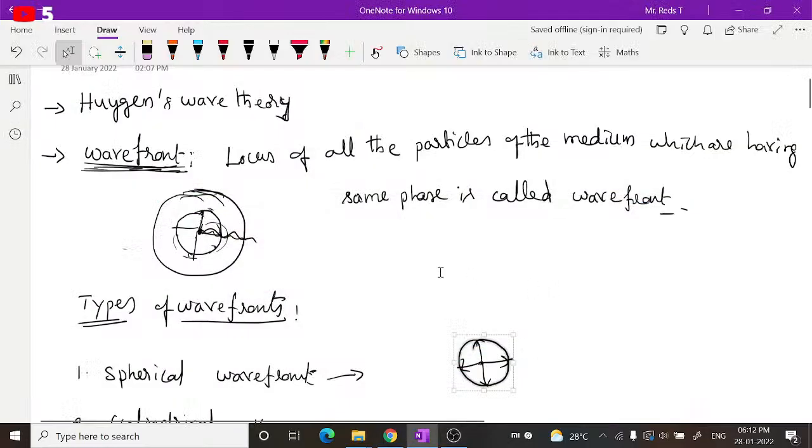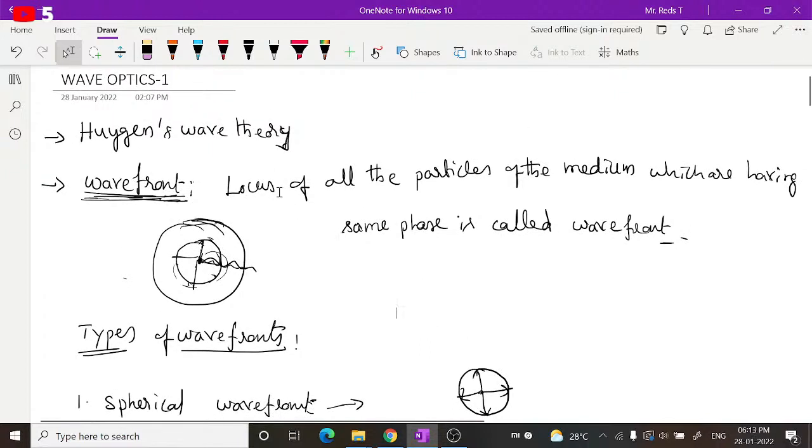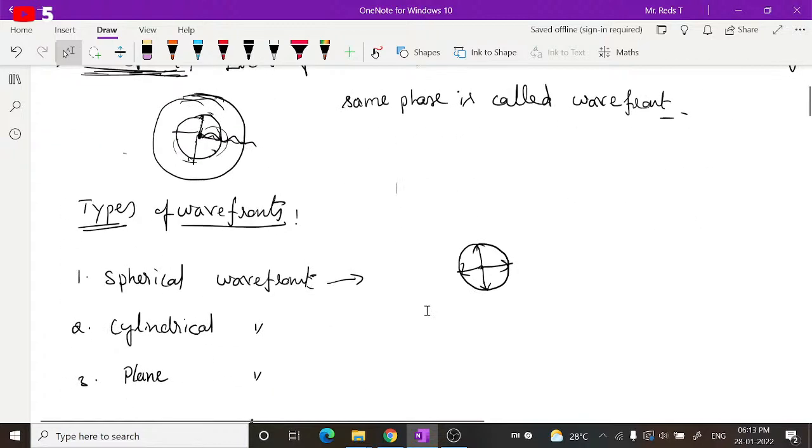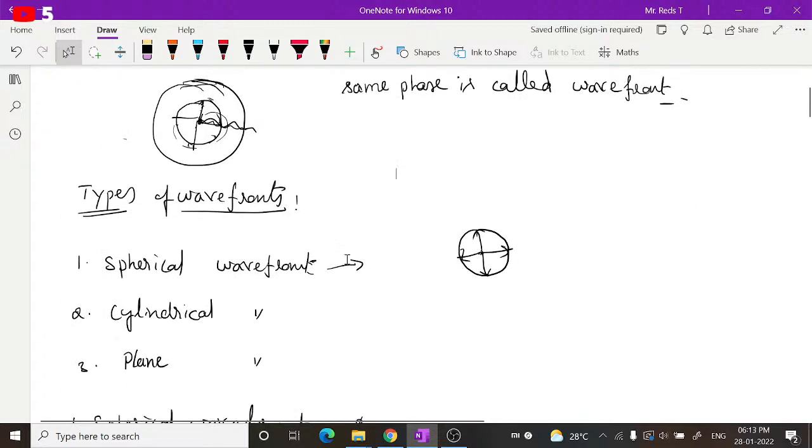Yes, hello students. I hope you are getting my voice clearly. As part of the wavefront, let us see briefly what a wavefront is. A wavefront is the locus of all the particles of the medium which have the same phase. Wavefronts are classified into three types: spherical wavefront, cylindrical wavefront, and plane wavefront.